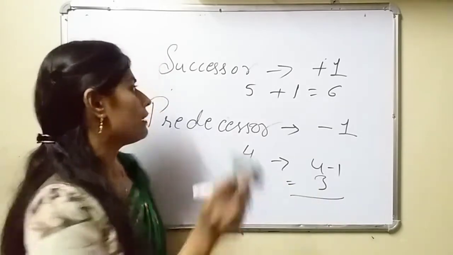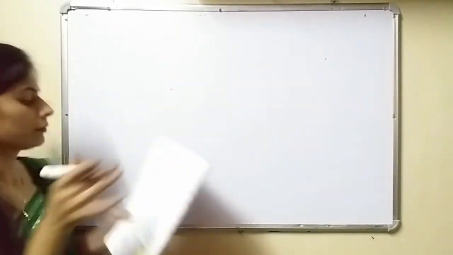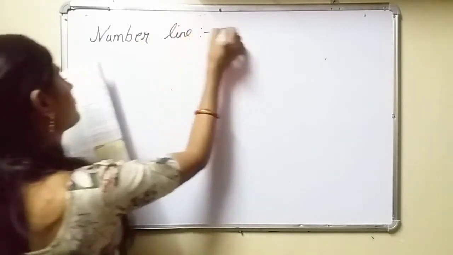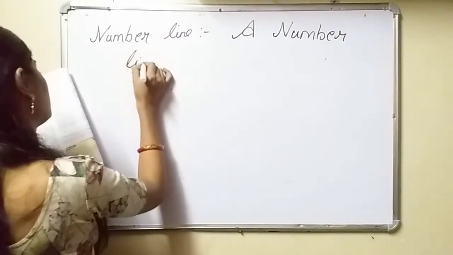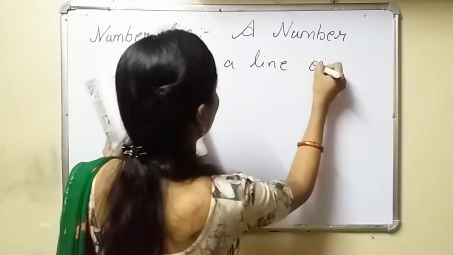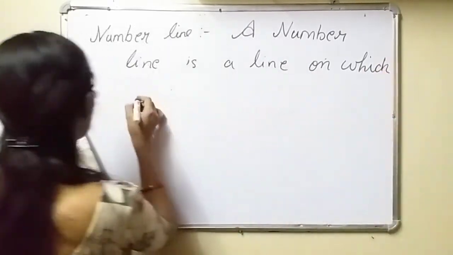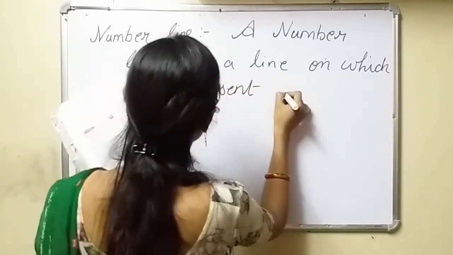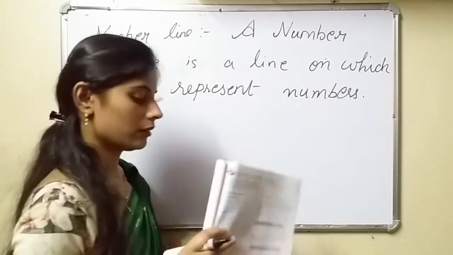You have to write this definition in your copy: a number line is a line on which we represent numbers. Note this definition down in your classwork copy.